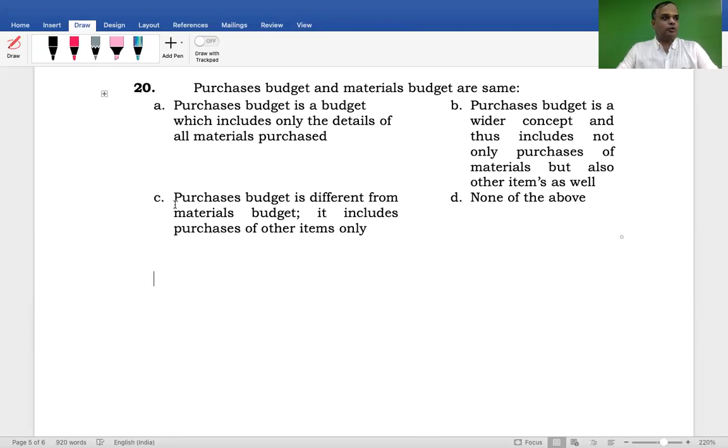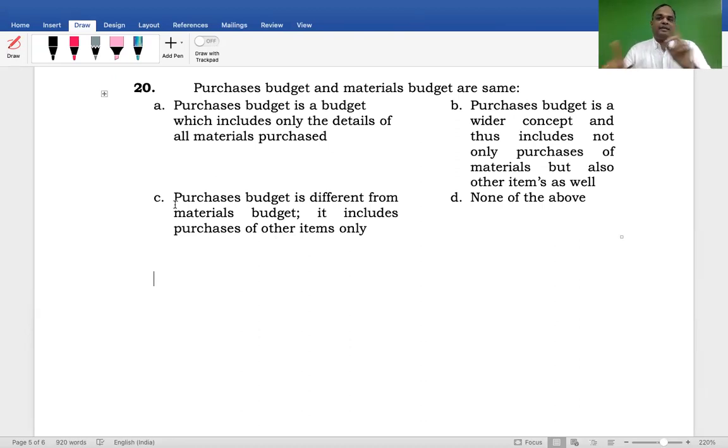Raw material as well as other than raw material will also be there. C. Purchase budget is different from material budgets. It includes purchase of other items only. Other than material only is called purchase budget. That is not correct. Am I right? And D, none of the above.